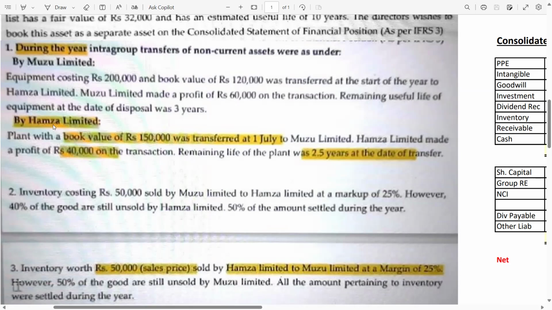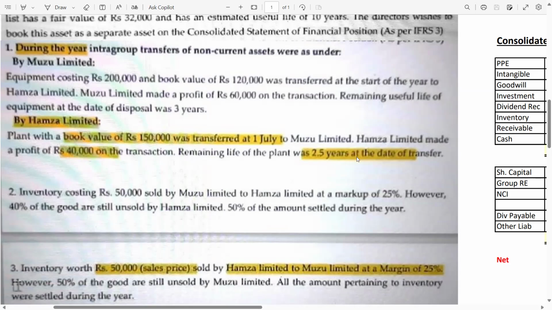Remaining useful life of the equipment at the date of disposal was 3 years. Now the next one is by H Limited, this is the subsidiary, meaning from subsidiary to parent. Plant with a book value of 150,000 was transferred on 1st July to M Limited. H Limited made a profit of 40,000. Again, there is no disposal proceeds, so you have to add both these figures. You will get the disposal proceeds of 190,000. On the transaction, the remaining life of the plant was 2.5 years at the date of transfer.